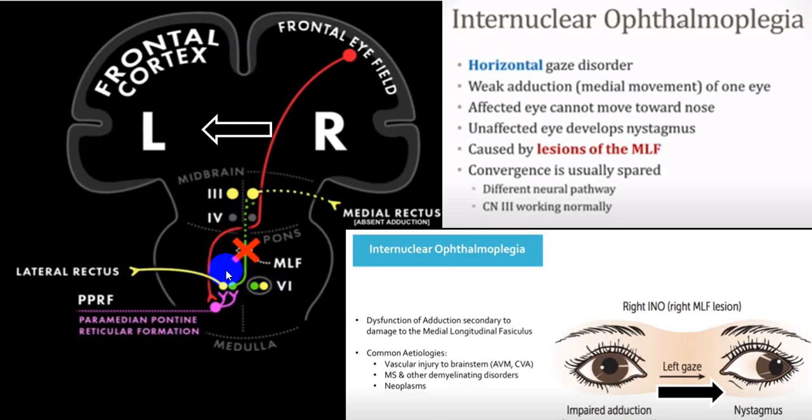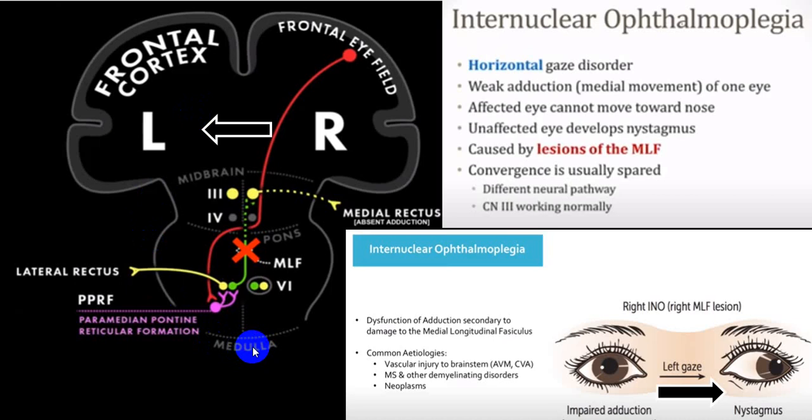If they are also involved together, I will also have absence of left eye adduction. So the left gaze is completely affected, and the left eye also has absence of adduction, that is, the medial rectus is also involved. This is called one and a half syndrome.